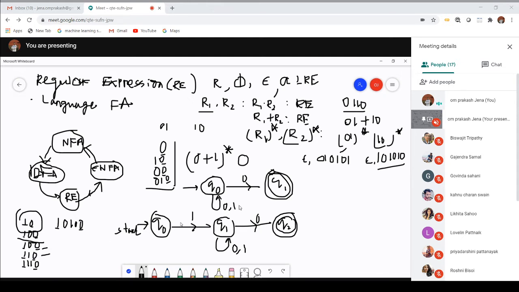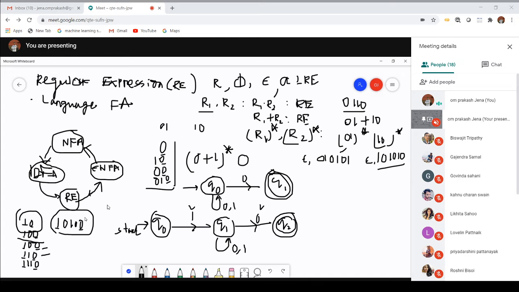Now we can take any string and easily pass it to this machine. We can check that the string is starting from 1, ending with 0, and is accepted by this machine. Let us consider this example: 1 0 1 0 0. On 1 it will move to Q1, 0 stays Q1, 1 stays Q1, 0 stays Q1, then the last 0 moves it to Q2. Okay, so that one is called a regular expression. How to construct the regular expression for this, or how can you construct the finite automaton for the given regular expressions.